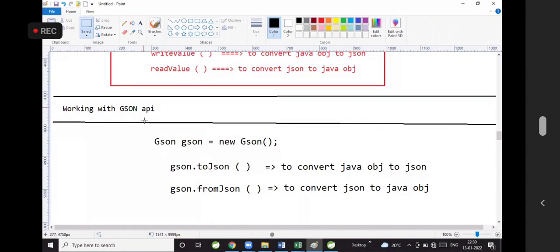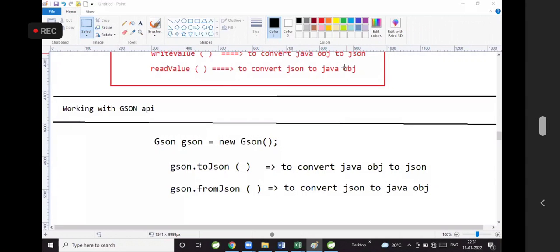We have to create a Maven project and take the JSON dependency. In the dependency there is a predefined class called Gson. In Gson we have the methods toJson and fromJson. toJson is used to convert the Java object to JSON. fromJson is used to convert the JSON data to a Java object. I think it's very simple. Can you guys try that on your own?